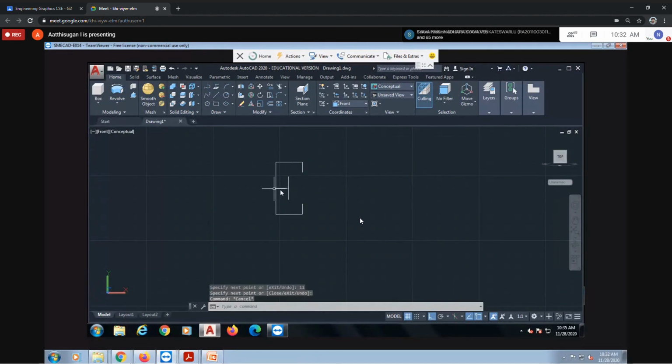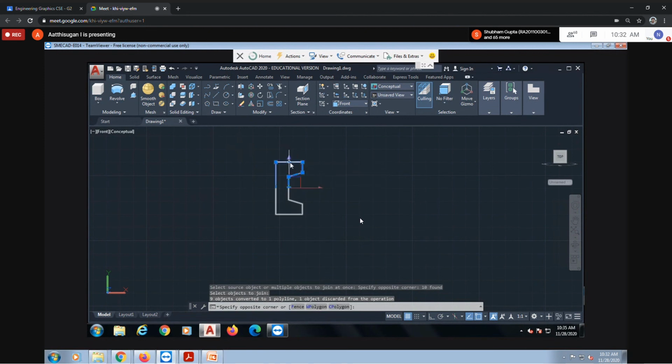Okay, now deleting this line. Then using the line option again, with ortho mode off, join this one, as well as here and here. That's it. Then you can use the join option. Join, and now it will be a single object.